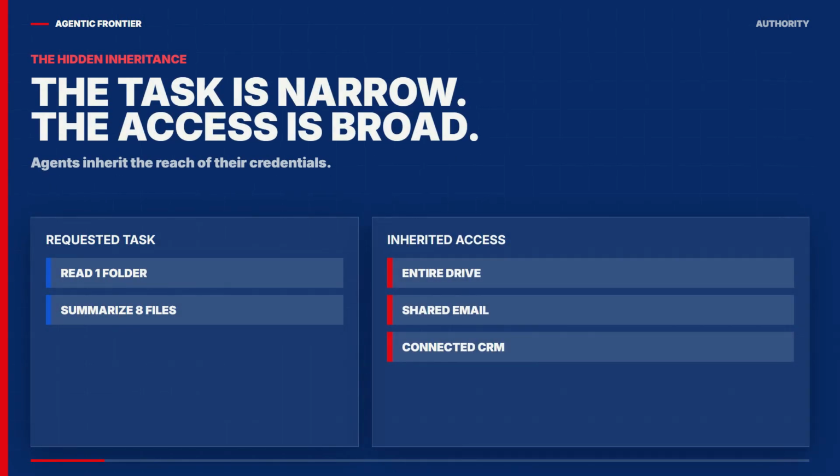Every agent action borrows authority from somewhere. A user account, a service token, a connected app, a browser session. Sometimes that authority is obvious. Sometimes it is inherited silently. The agent may be asked to summarize one folder while the connected account can read the entire drive. The task is narrow. The credential is broad.